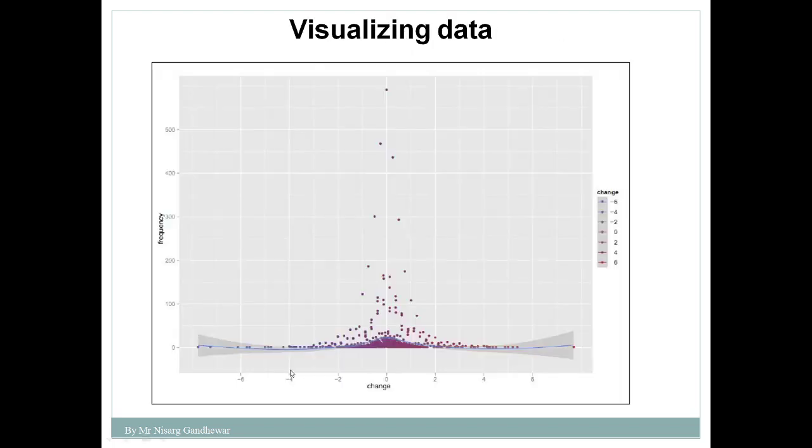So this is a graph, you can say. Here you can see the percentage of change is plotted against the frequency. That means whatever data is generated, what percentage of data is changed, what is the percentage change in the price of the stock, that is visualized with the help of this particular chart. So in this way, we have discussed this second problem.